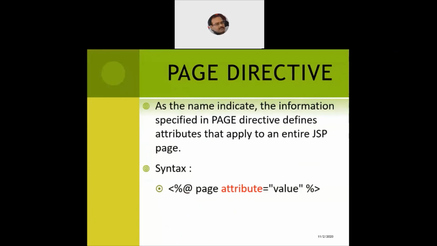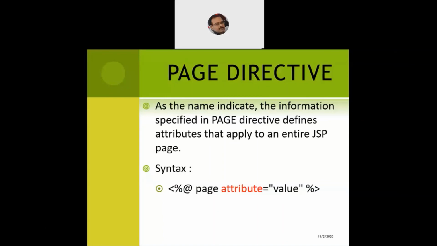As the name indicates, the information specified in the page directive defines the attributes that apply to the entire JSP page. Just like in C and C++, we used to include the header files, so the very first line of code used to have the import. Then we declare the macros, which are applicable to the entire program, and we used to have the forward declaration of functions also. All those things which we want to be read by the JSP engine at the time of loading of the JSP page need to be specified in the page directive.